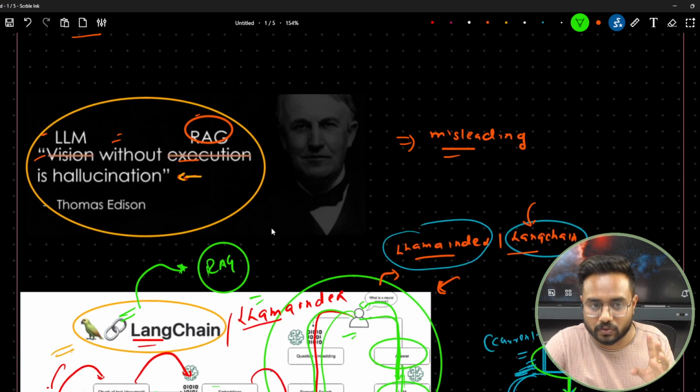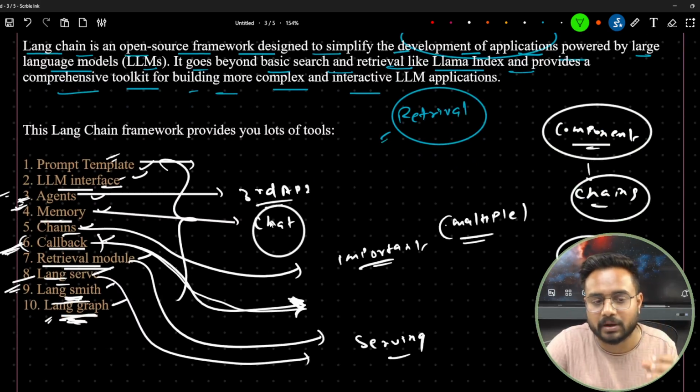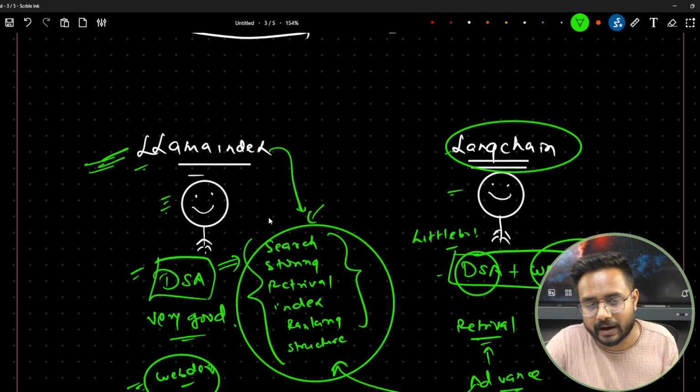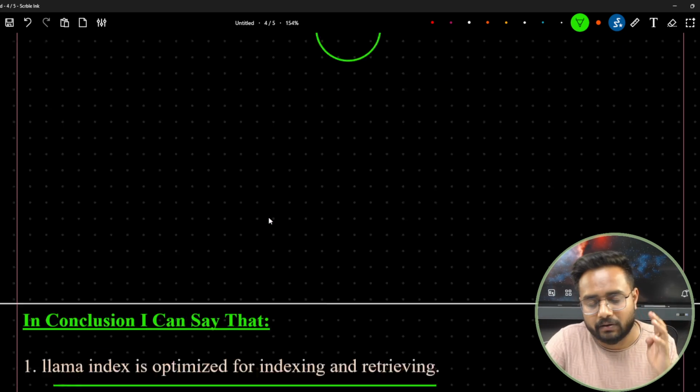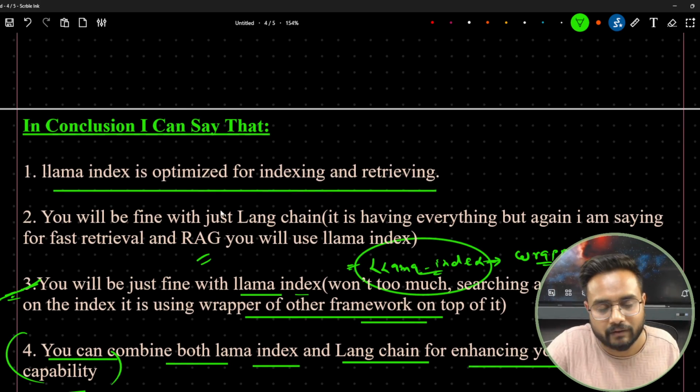I hope you like these notes as well. Definitely I will share these refined notes with all of you, and I will be coming up with many more videos like this. First I will focus on RAG and the vector database. I will try to clarify that concept, and then we'll try to build a few more advanced applications.